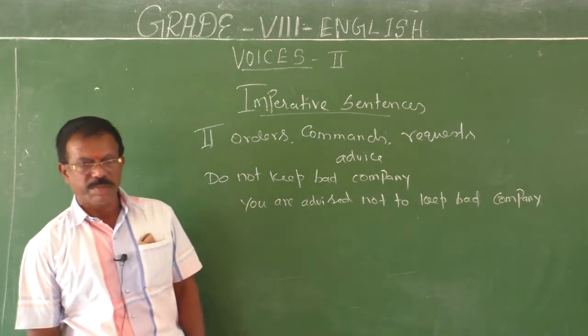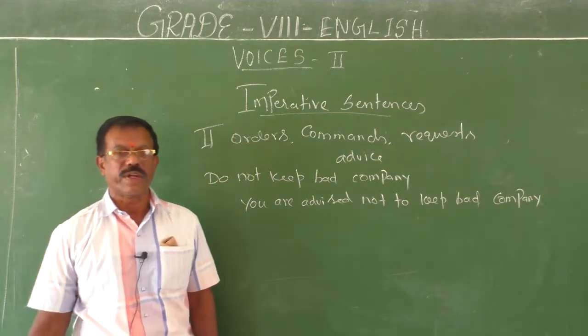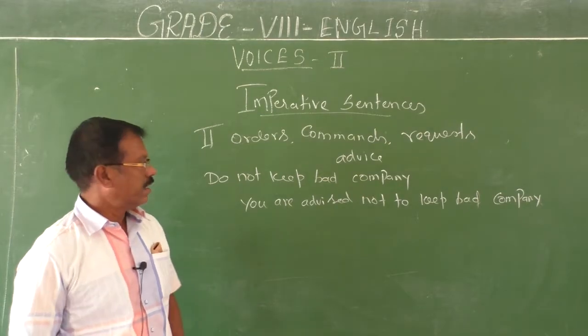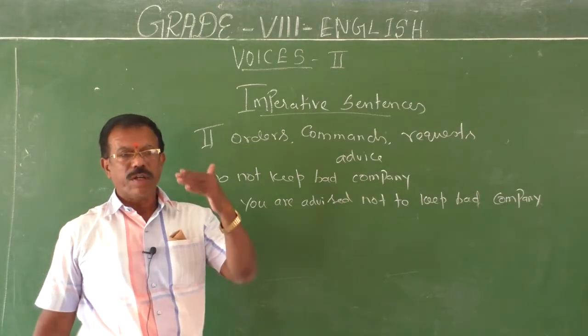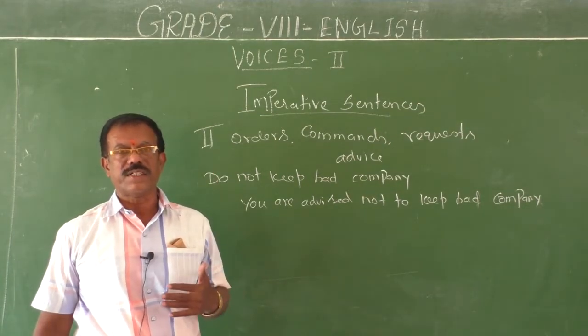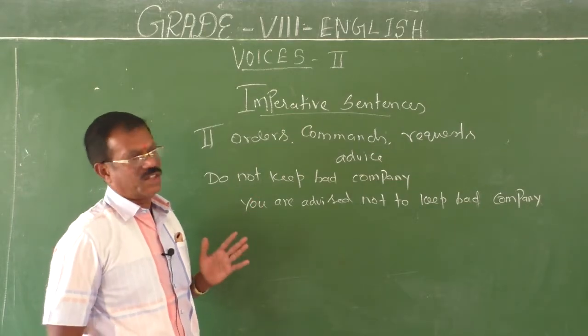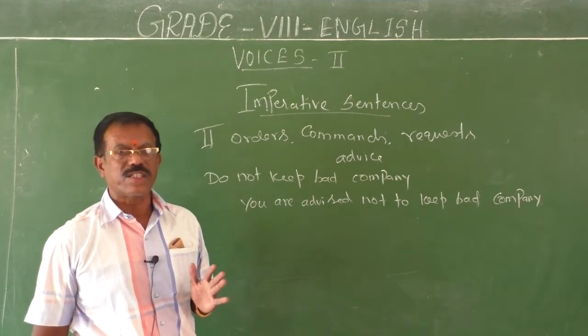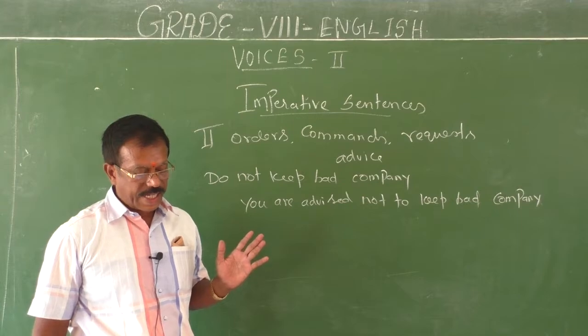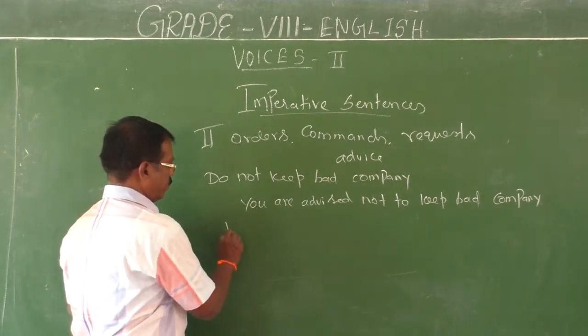You may be asked by your parents, friends or teachers not to do certain things. When you are forbidden to do certain things, you have to change such types of sentences into passive form in this way only.